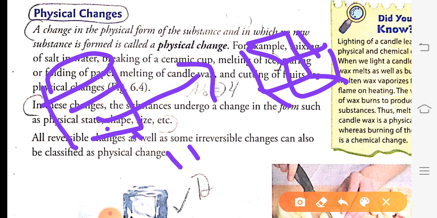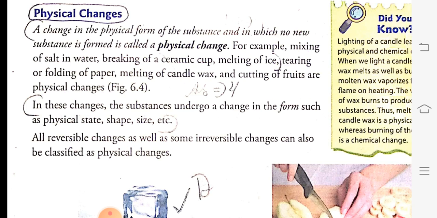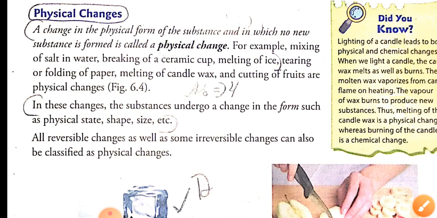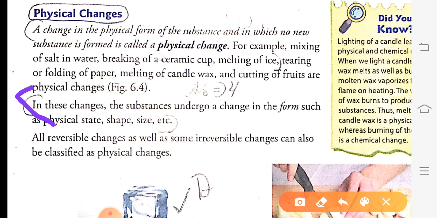Such type of changes in which only the physical state of a substance is changed and no new substance is formed are called physical changes. In a physical change, the substance undergoes a change only in form, such as physical state, shape and size.